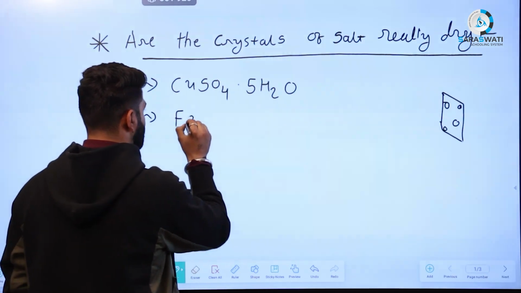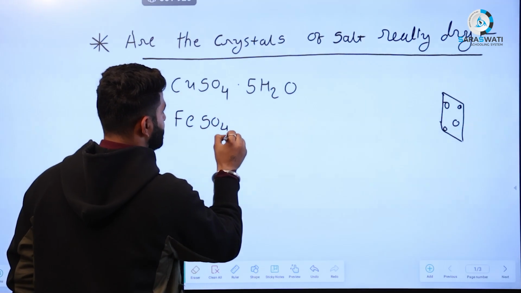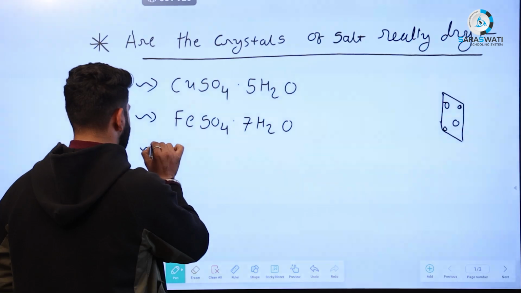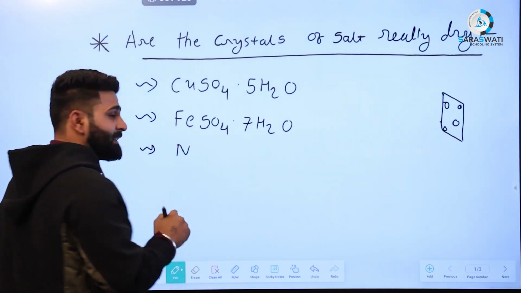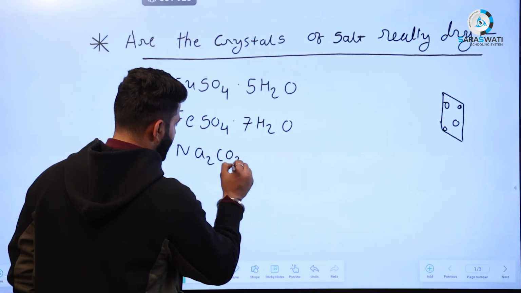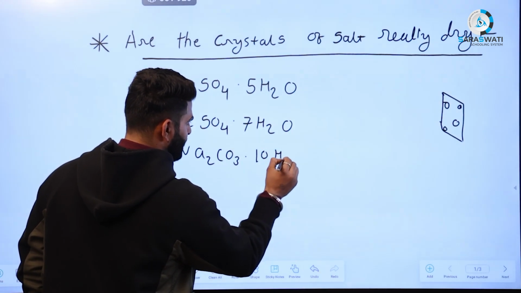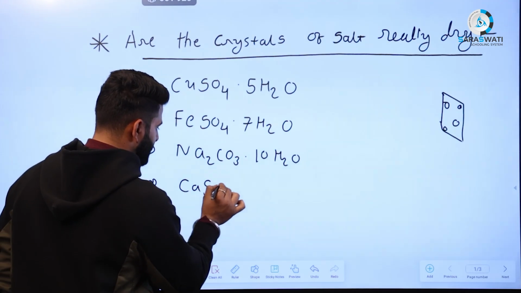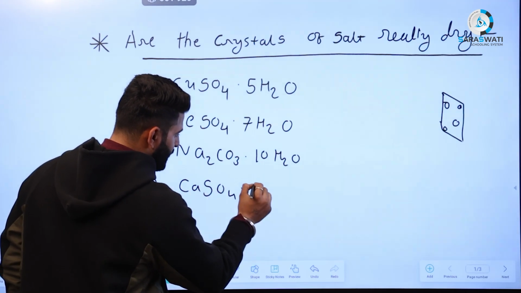That is FeSO4 into 7H2O. Similarly, you have also studied in this chapter sodium carbonate into 10H2O, CaSO4 into 2H2O,